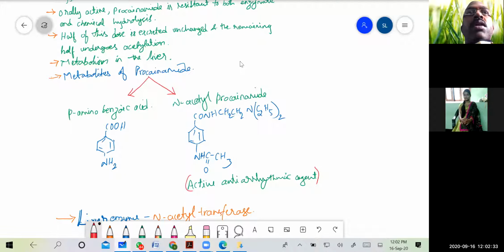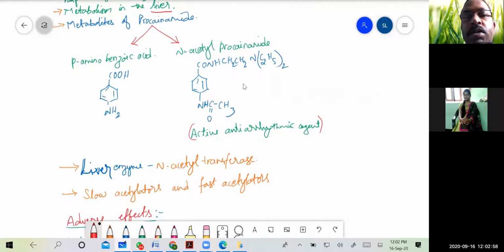So the main organ where this metabolism occurs is the liver. In the liver, this metabolism of procainamide occurs. When it is taken orally, it reaches the liver, and we call it first pass metabolism also, and it undergoes the acetylation process.